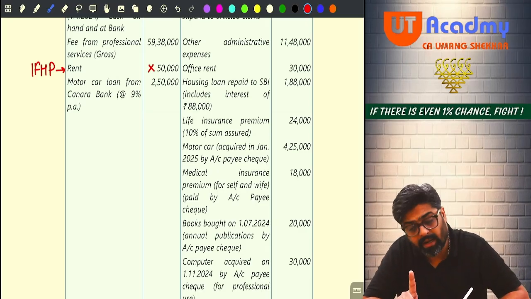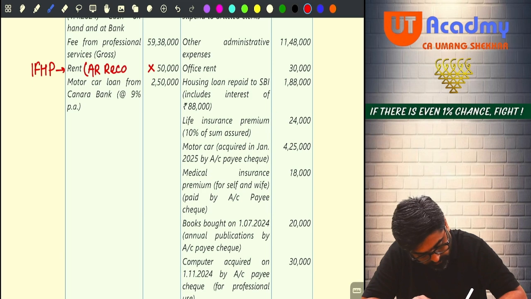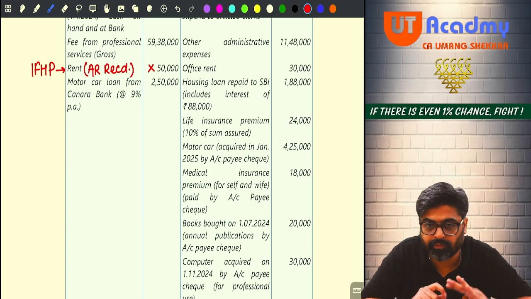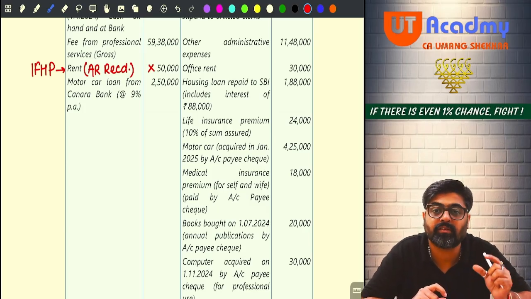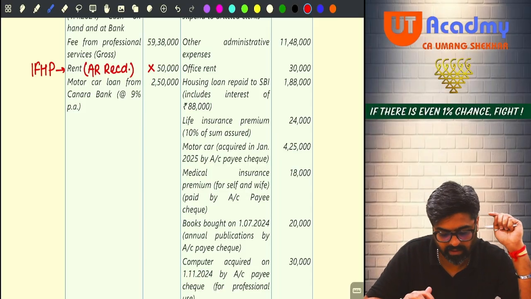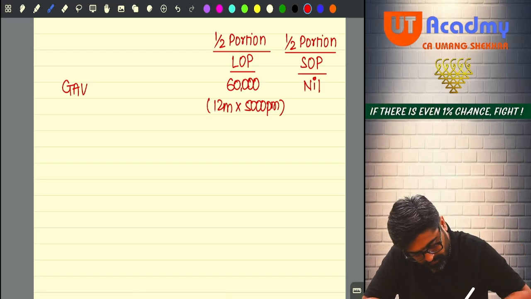And under the head house property, this is your actual rent received, and receivable will be 10,000. So 50 received plus 10,000 receivable, 60,000 is the actual rent for the full year that I have charged under the head house property. Yes or no? Now out of this GAV, I get the deduction for municipal tax also.